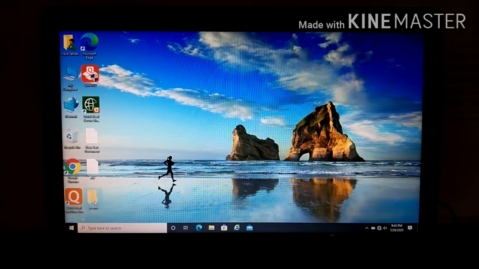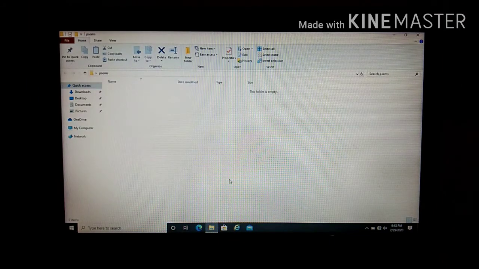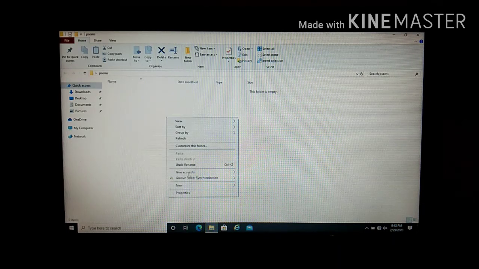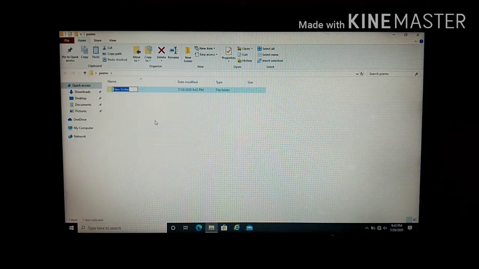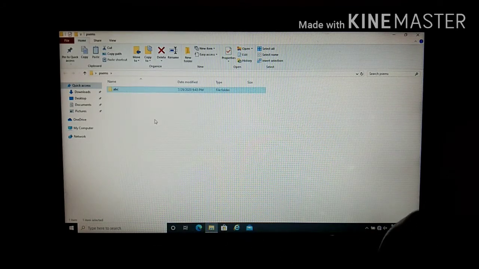If you want to open this folder, what you have to do? You have to double click on that folder. You can see the blank folder here. Okay, and in this folder you can create new folders, meaning a subfolder can be created. And how to create that? Again, right click, New, and then Folder. A new folder will automatically be created. You can type the name for your folder and then your folder is created.